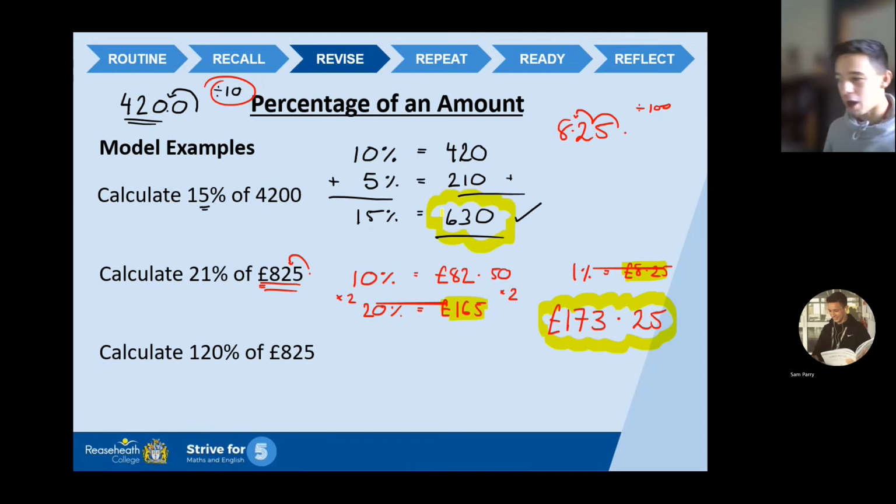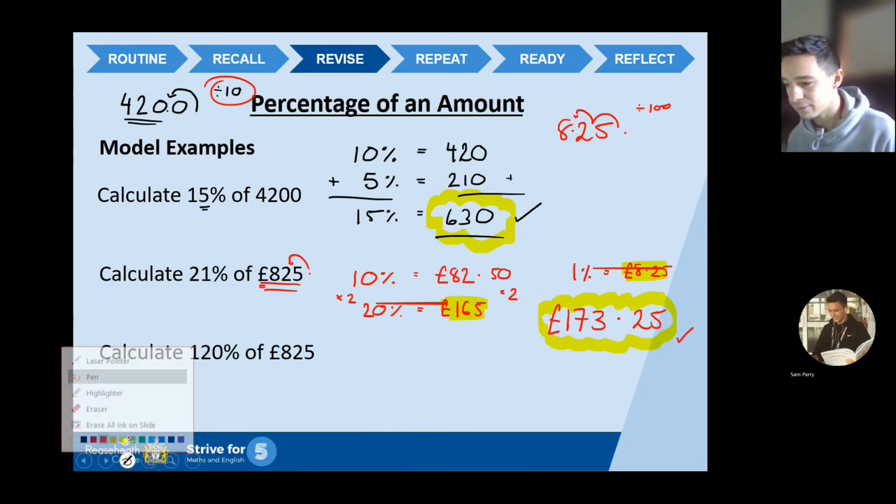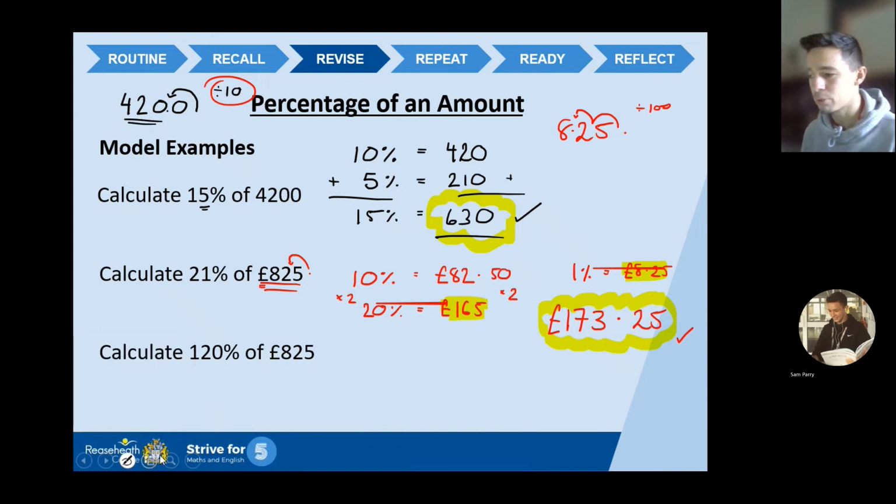Okay. So far, so good. I'm quite happy with this. I'm taking my percentages, working them out nicely, chunking them down, and arriving at the right answer. Now what I need to do is move on to the third and final percentage question. So calculate 120% of £825. So it's the same number as before. So quite lazy this actually.